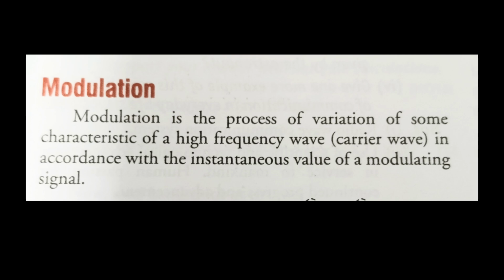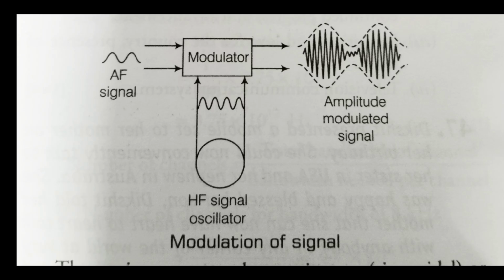What is meant by in accordance with the instantaneous value of the modulating signal? At every point, at every time of the audio frequency signal, we are going to change the high frequency wave. Now look at the picture. Audio frequency signal. What is an audio frequency signal? It can be music, it can be speech, it can be anything audio. That audio frequency signal is sent to a modulator.